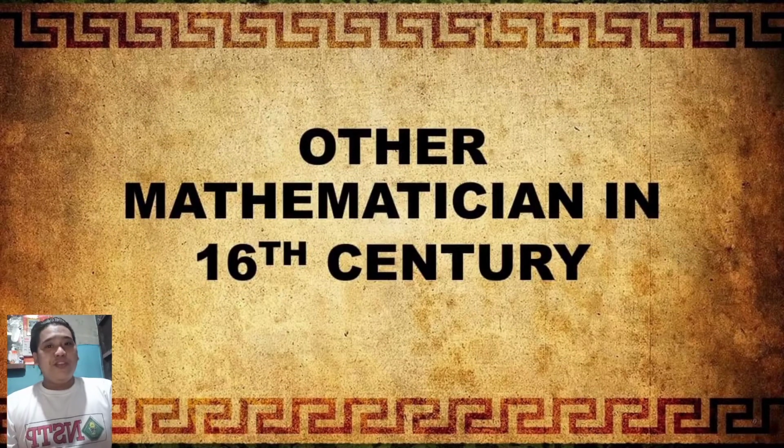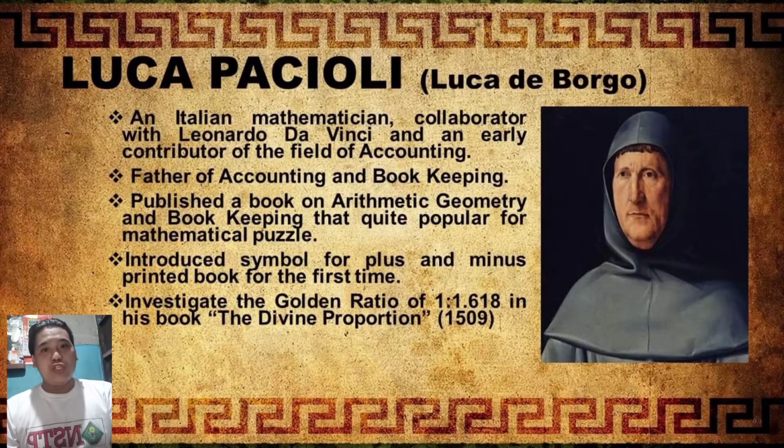Let's proceed now to other mathematicians in the 16th century. Let's have first Luca Pacioli. Luca Pacioli is also known as Luca di Borgo. He was an Italian mathematician, collaborator with Leonardo da Vinci, and an early contributor to the field of accounting. We all know that Leonardo da Vinci was great in terms of arts, and one of his greatest works was the Mona Lisa. Leonardo da Vinci also studied math with the help of his friend Luca Pacioli.